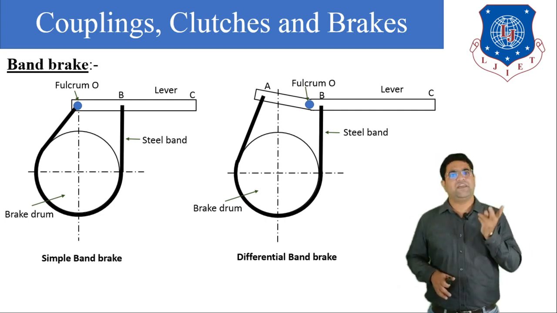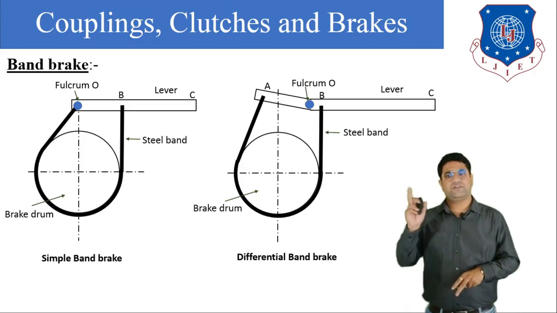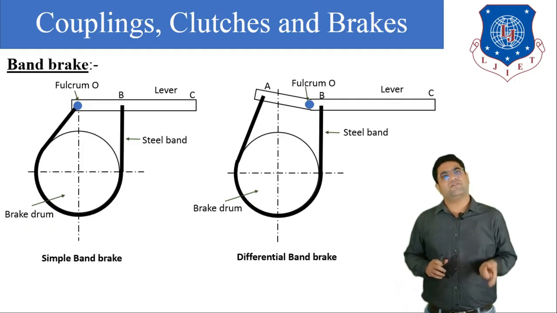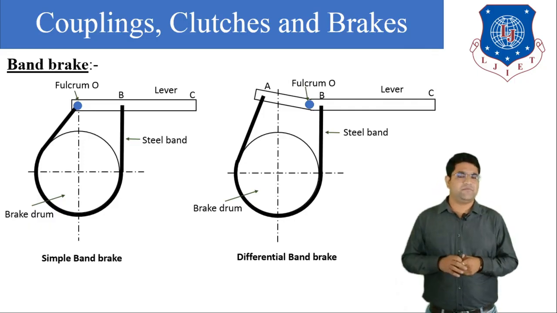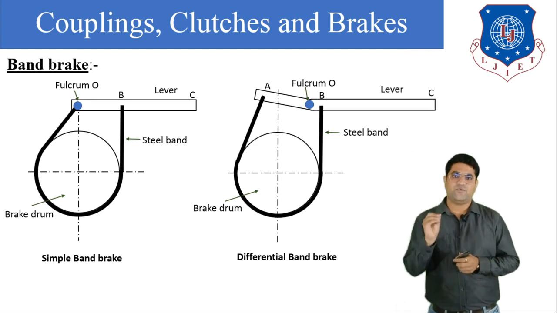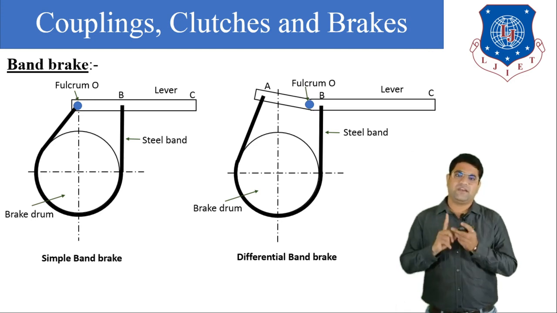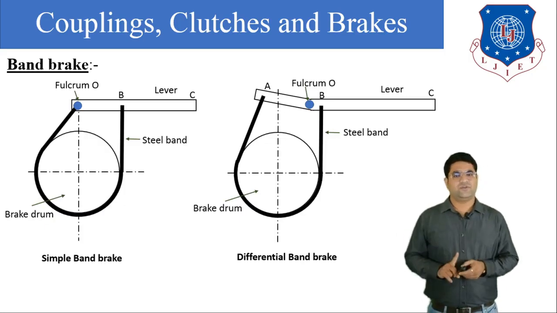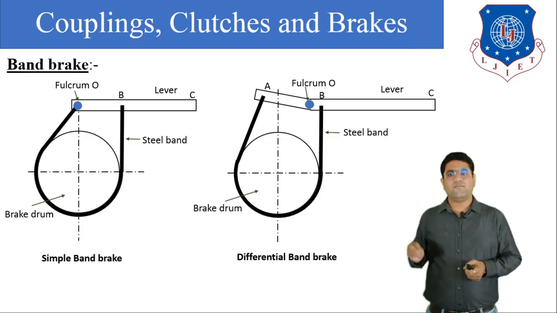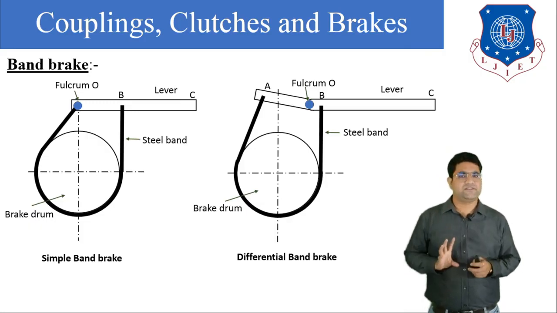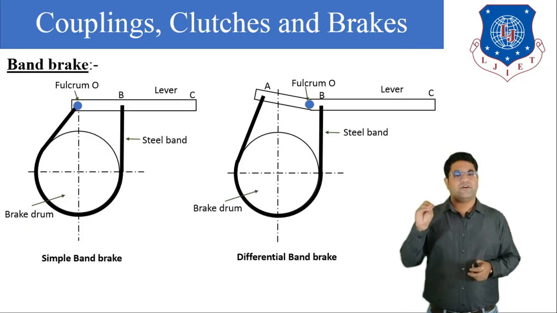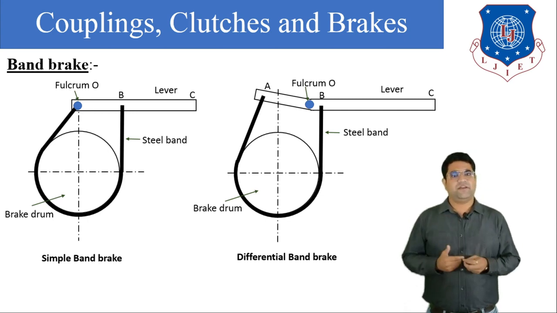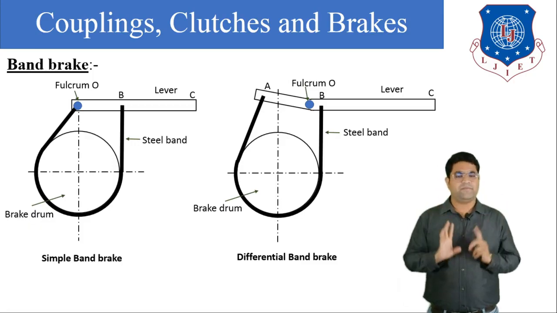The second benefit is that in the differential band brake we have to apply less force compared to the simple band brake. So the amount of force can also be reduced in the differential band brake. If we change the position of the fulcrum, then we can reduce the applied force on the brake. So here you can understand the difference between the simple band brake and the differential band brake. In the simple band brake, the fulcrum is directly attached to the end of the belt, and in the differential band brake, the fulcrum is in between the two ends of the band.